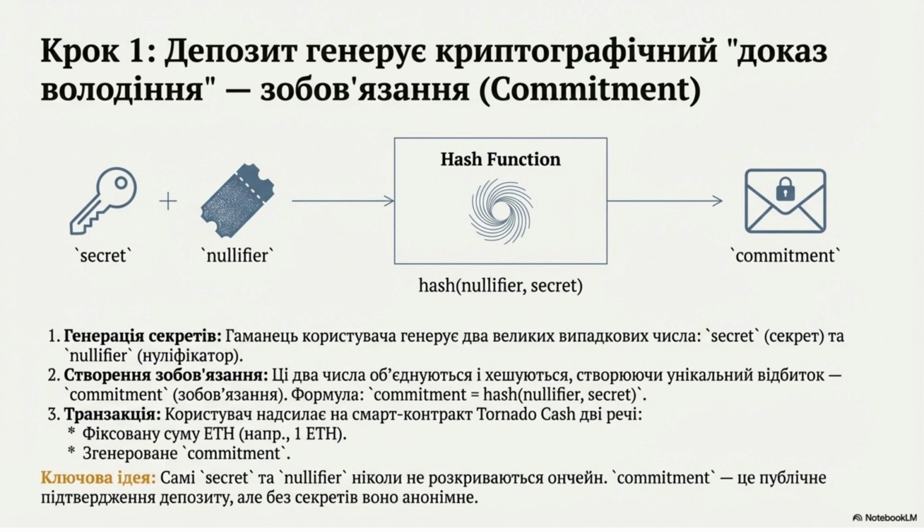Step 1 involves the deposit generating a cryptographic proof of ownership, or commitment. The user's wallet generates a secret and a nullifier. These are hashed together to create a unique "commitment." This commitment is sent to the smart contract along with the fixed ETH amount. The secret and nullifier are never revealed on-chain.